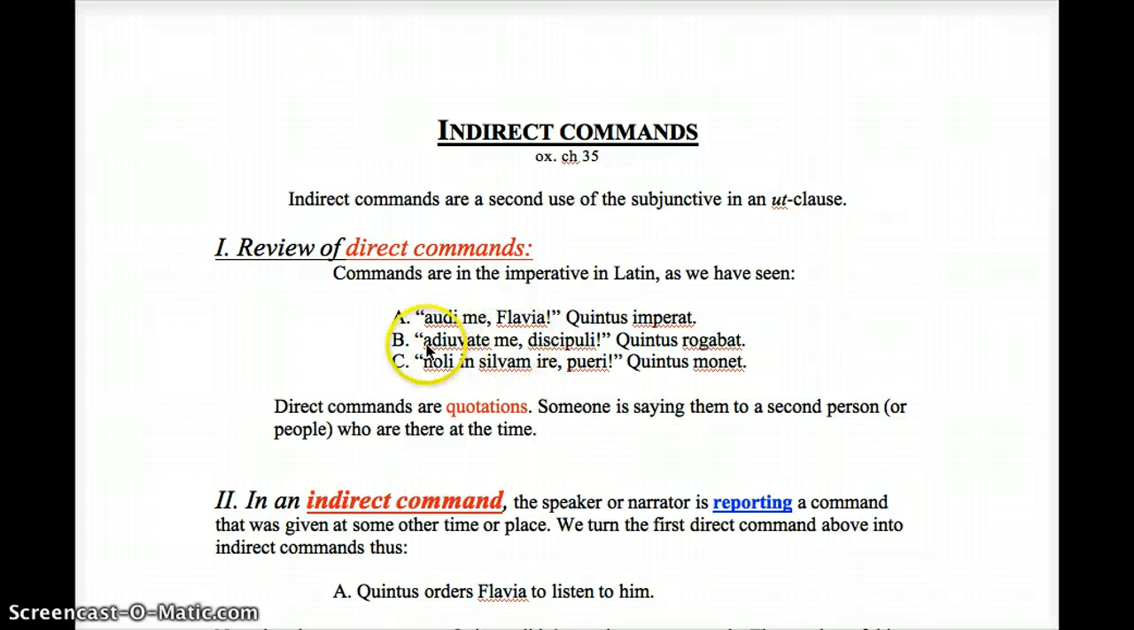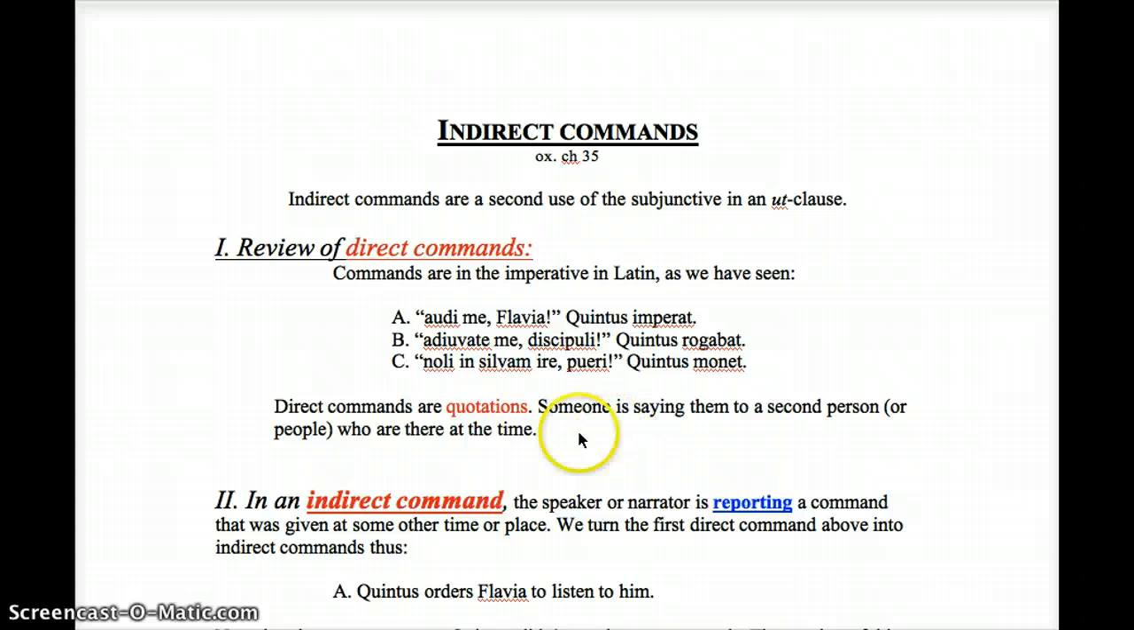Example B, adjuvate me discipuli, quintus rogabat. Help me, students, Quintus asked. Notice the past tense here. And to review our negatives, we have example C, noli in silvam ire pueri, quintus monet. So, don't go into the woods, boys, Quintus warns.